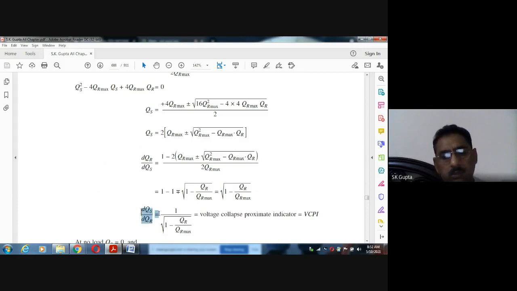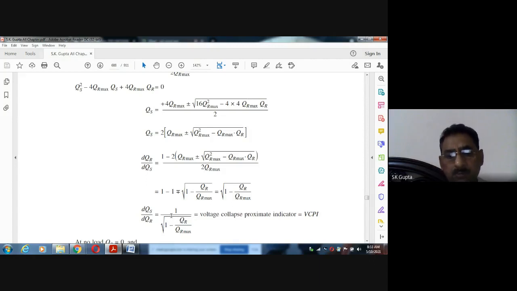इससे क्या निकल के आ रहा है? If you study this, that if reactive power demand is equal to the maximum reactive power, जितना डिमांड है हमारा रिसीविंग एंड रिएक्टिव पावर वो मैक्सिमम के बराबर है, तो 1 - 1 is 0 and it is infinite. वोल्टेज कोलैप्स प्रॉक्सिमिटी इंडिकेटर फैक्टर मतलब हमारा वोल्टेज मैक्सिमम की तरफ अगर डिमांड है तो हमारा सिस्टम कोलैप्स की तरफ कोलैप्स हो गया. And if QR is 0, then voltage collapse proximity indicator factor is 1, means system will not collapse. If there is no QR, voltage will not collapse.